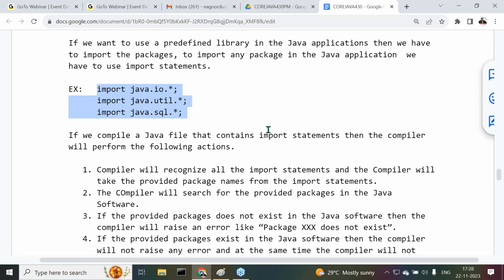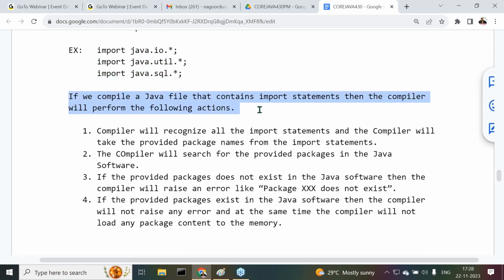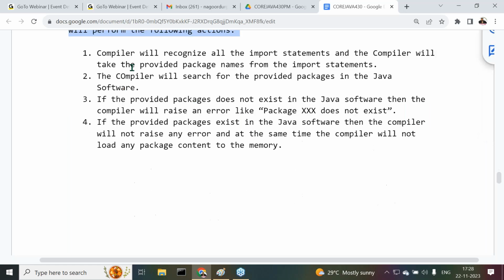All right. Next one is, if we compile a Java file that contains import statements, then the compiler will perform the following actions. What actions is the compiler able to perform there? The compiler will recognize all the import statements and take the provided package names from them. The compiler will search for the provided packages in the Java software.